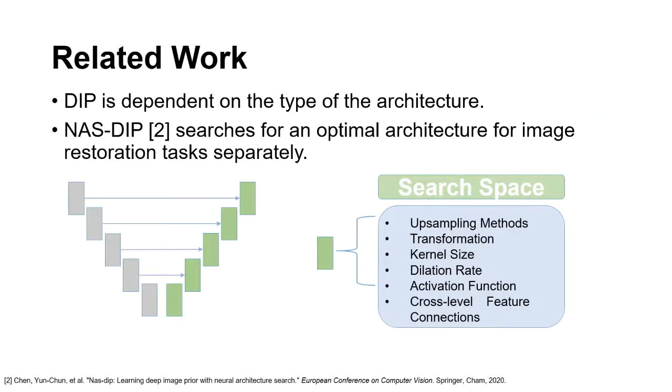However, the design of the architecture strongly affects the quality of the restored image. Leveraging this insight, NAS-DIP proposed a reinforcement learning-based neural architecture search to improve the deep image prior quality and offer a novel search space for image restoration. One of the major drawbacks of this approach is its computational expense, since numerous networks need to be evaluated before determining the best model. Moreover, it searches a single architecture for a given restoration task, but doesn't take the effect of the image into consideration.